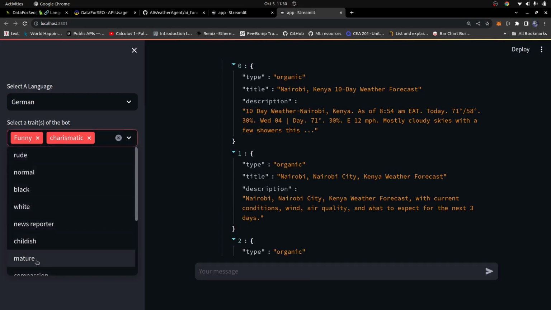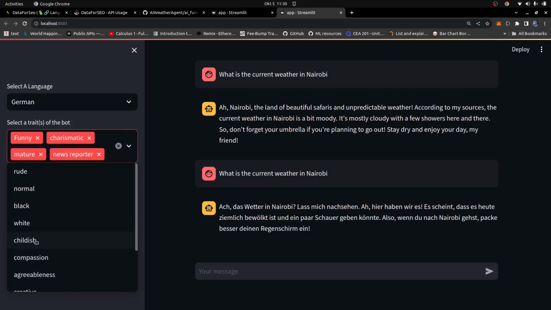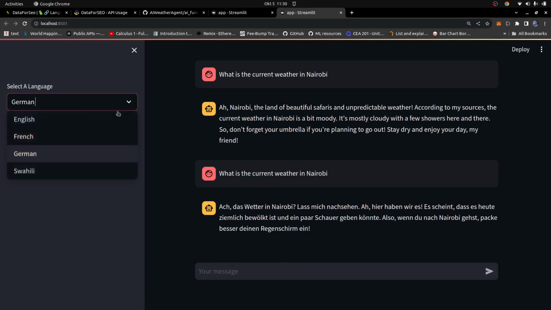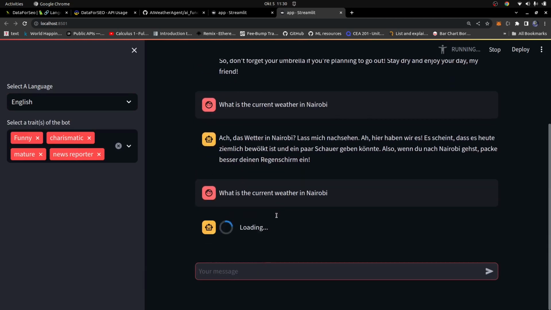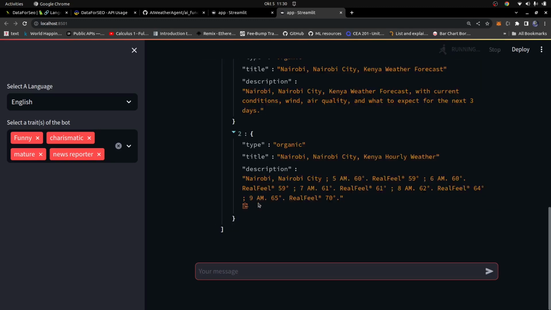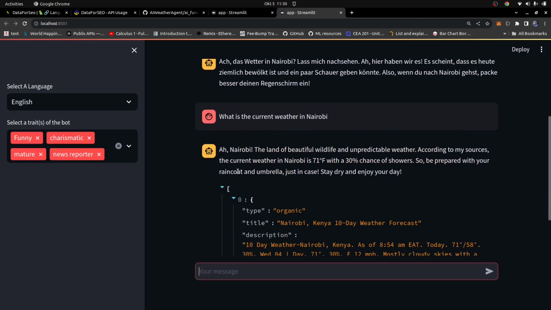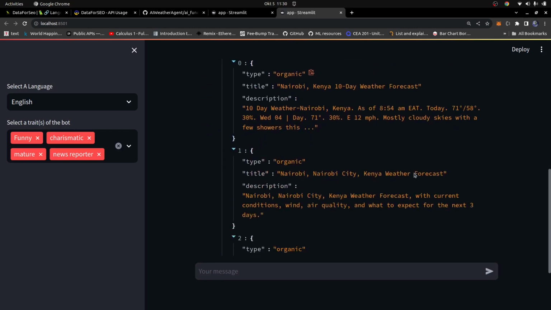You can change the different characters and see how it behaves. News reporter, and let's say you want the response in English, and let me ask what's the current weather in Nairobi again. Sometimes it can take a bit of time because it has to get the real-time data about whatever you're asking about. You can see all this information, and yeah, it's actually correct. It's a bit rainy in Nairobi. It just stopped raining.